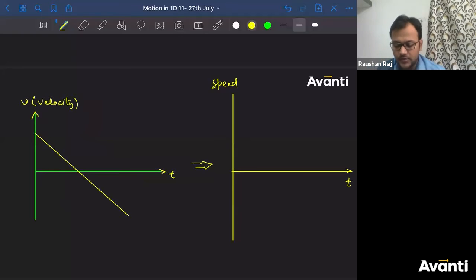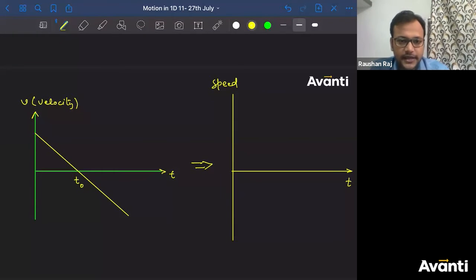Tell me, how will you convert this velocity time graph into a speed time graph if this is time t naught at which the velocity is 0? बोलो चलो. Very good, Tanishq. Very good. Keep it up. बहुत बढ़िया. Tanishq has given the correct answer. Anybody else? So I've got an answer from Tanishq, and that is correct.